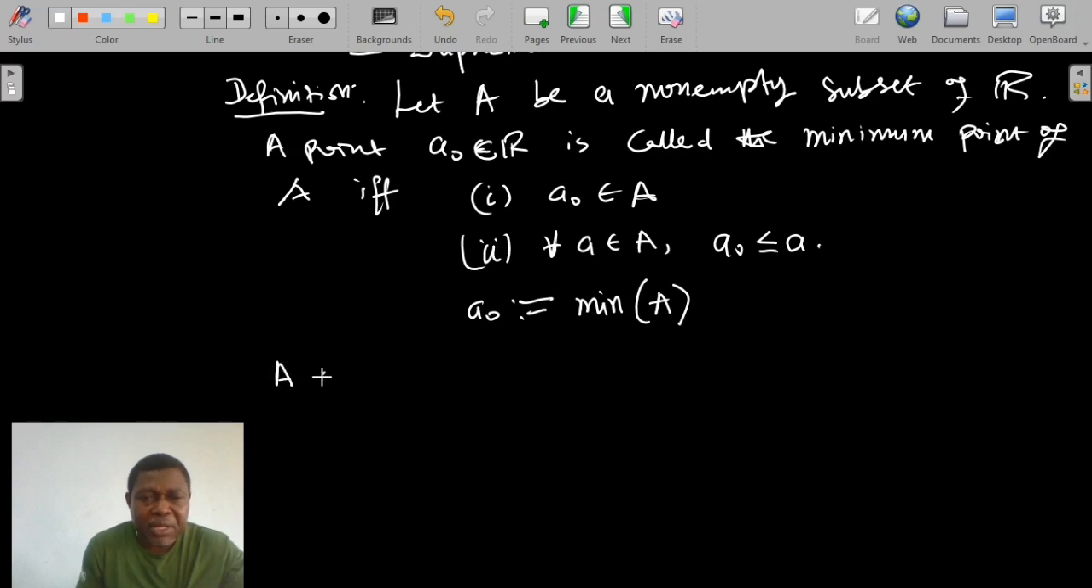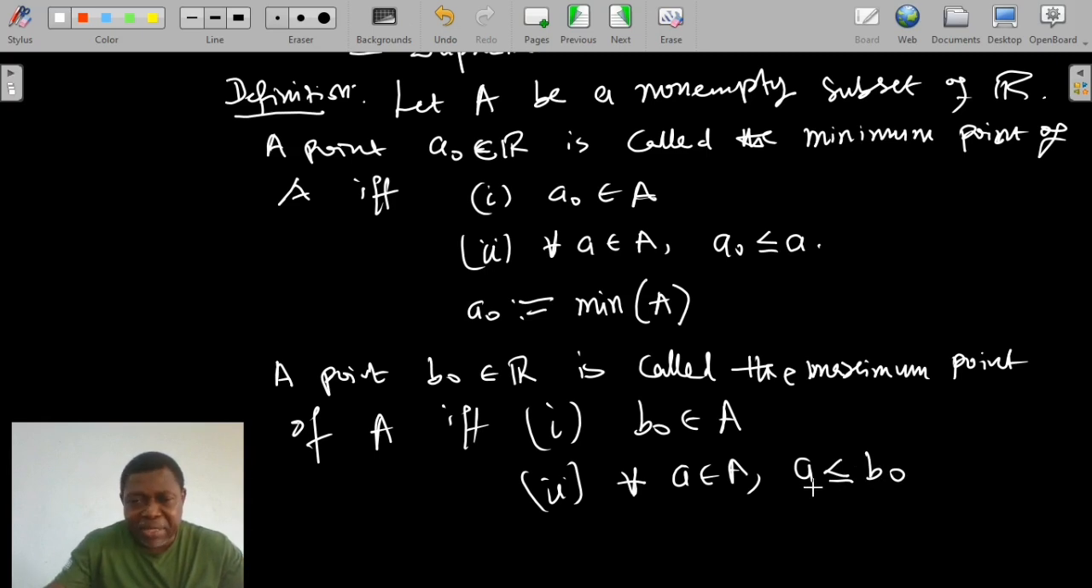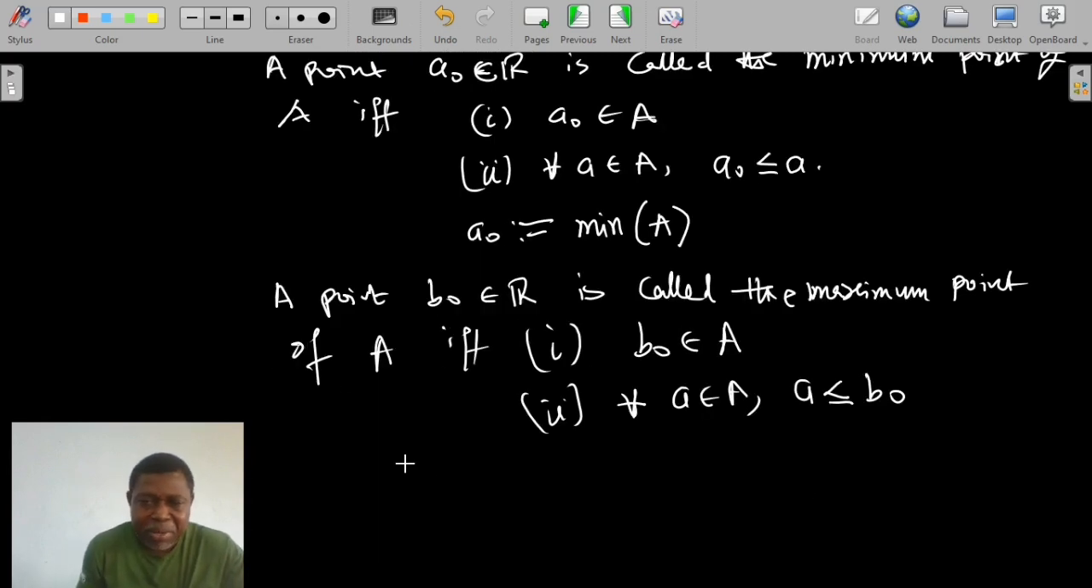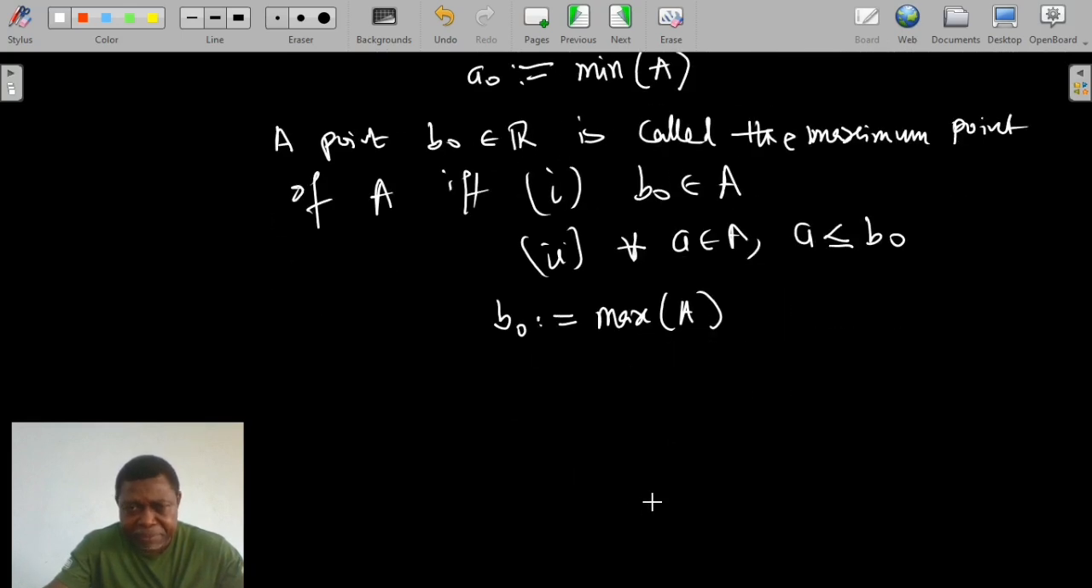A point B naught in R is called the maximum point. So again, whenever a set A has a maximum, that maximum is denoted as max A. So in that particular case, we shall write B naught equals the maximum of A. This is the abbreviation for maximum of A, provided I and II are satisfied. Examples.